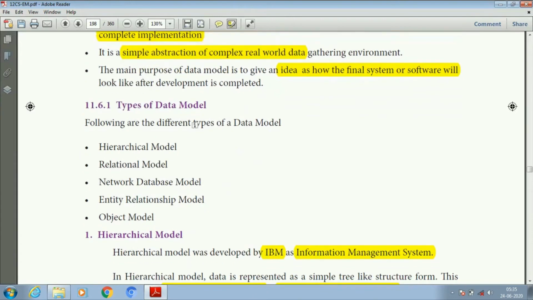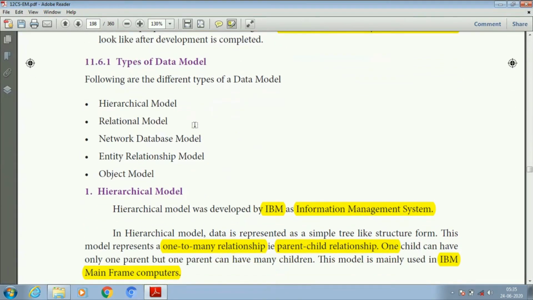Let us see some types of the data model: hierarchical model, relational model, network database model, entity relationship model, object model. The hierarchical model represents a tree-like data form, so here the data is stored in a tree-like data structure. And the next one is the relational model. The relational model we will discuss already. It is a table-like structure.